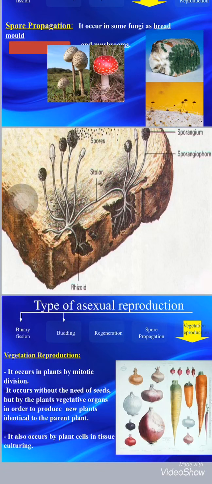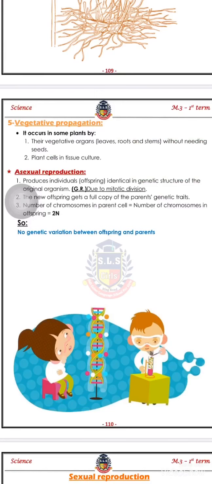These are the types of asexual reproduction: binary fission, budding, regeneration, spore propagation, and vegetative propagation. Asexual reproduction produces offspring identical in genetic structure to the original organism. Due to what? Mitotic division. The new offspring gets a full copy of the parent's genetic traits, the same as the parent.